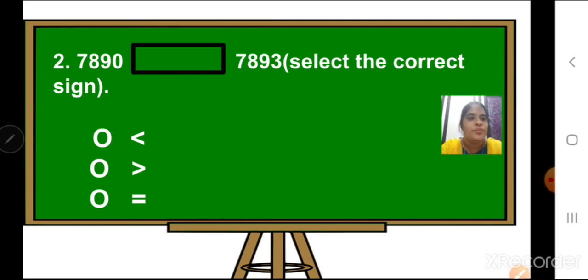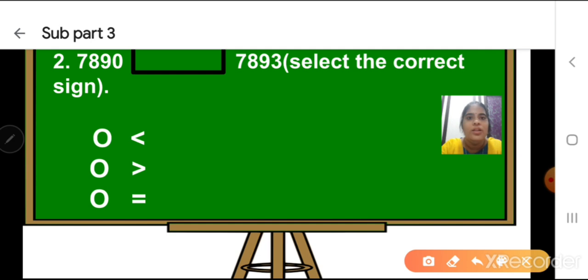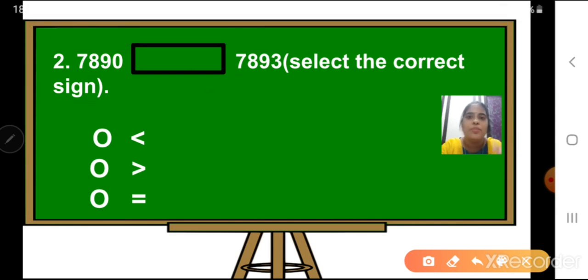Children, now look at both the numbers. Both of them are 4-digit numbers. While comparison we have to go from left to right, that is from thousands place to ones place. In thousands place both the numbers are same, right? Here we have 7, here also we have 7. So we have to move towards hundreds place. Hundreds place also both the numbers are same, 8. So we have to move towards tens place. Now tens place also both the numbers are same.